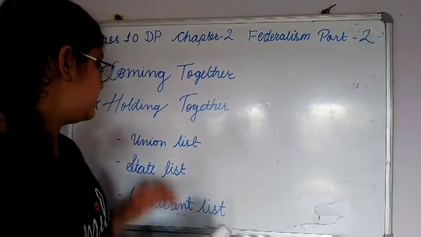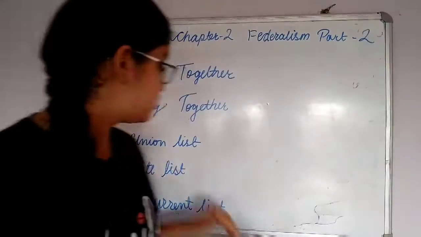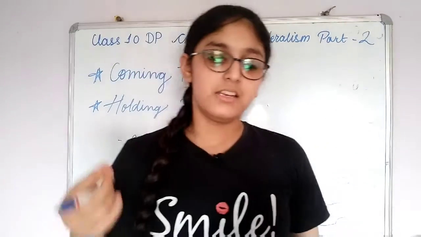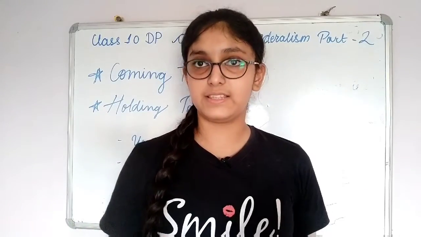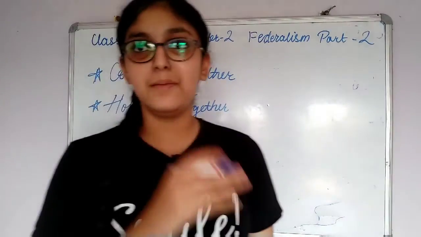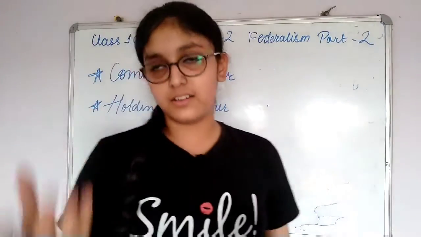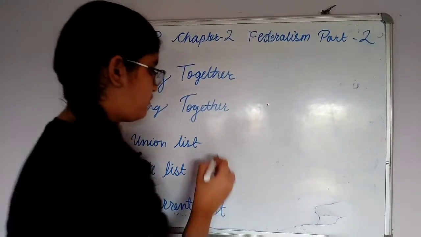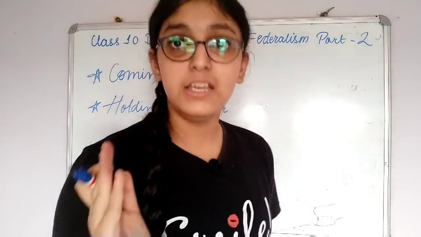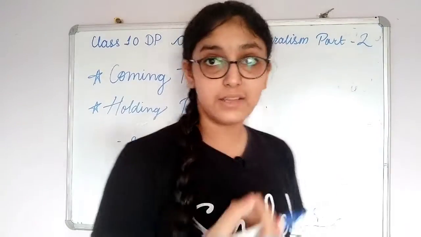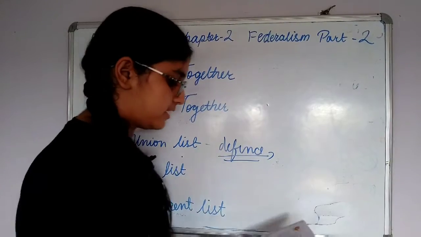Now let us look at the various lists that we have in our country. The first list is the union list. What does the union list have? The union list has subjects of national importance, meaning all the things that are important to all the people of a country. First of all, it has defense, because defense is practiced on a national basis. The Indian Army works for the whole nation, so defense is really important for our national security. That is why it comes under the union list.